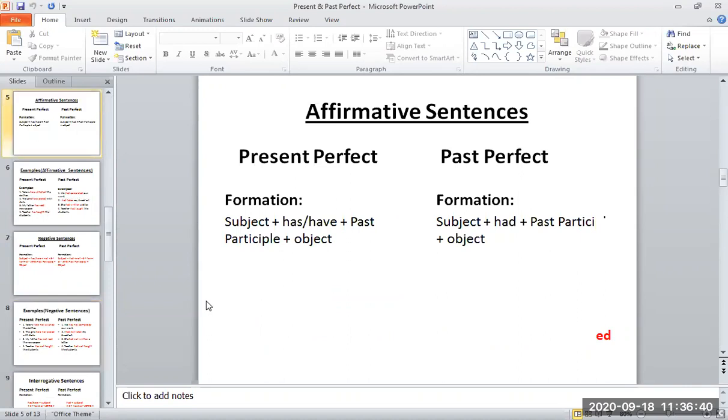Then I talked about formation of sentences. Look at the structure, formation of sentences, present perfect and past perfect.